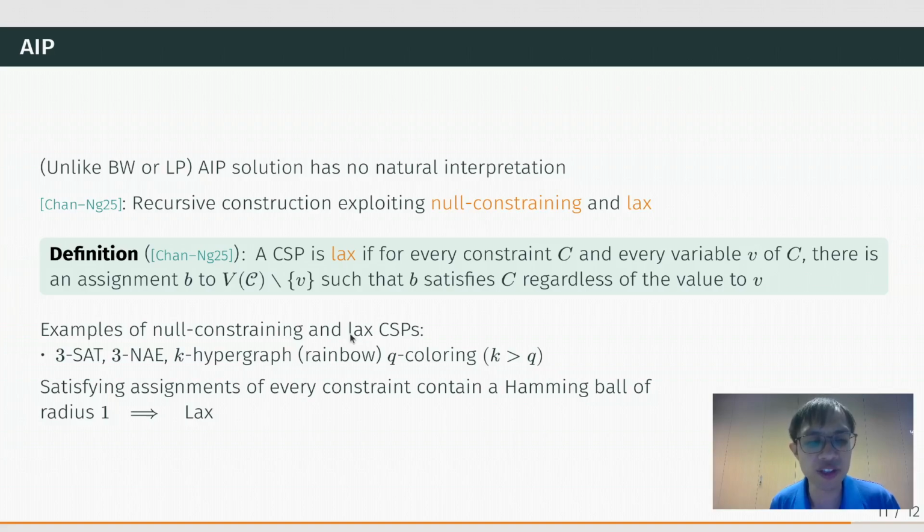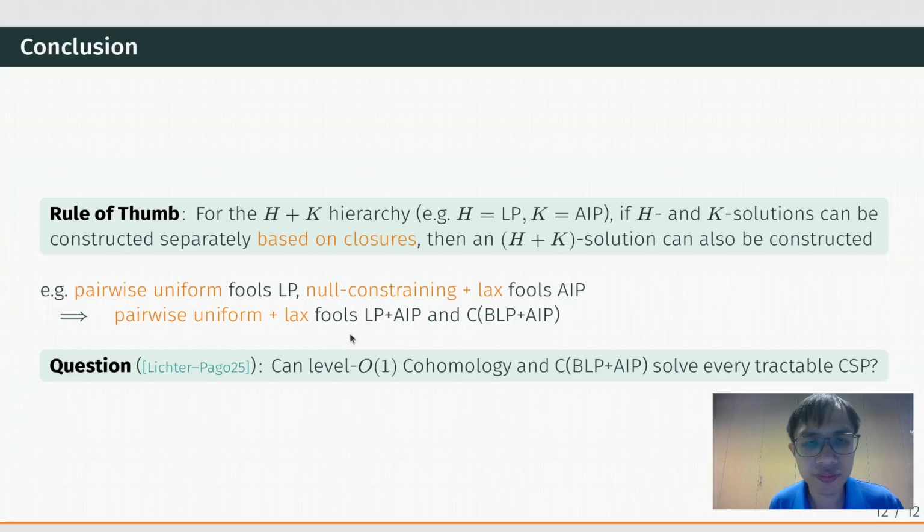These include free set, free not all equal, hypergraph coloring with more variables per constraint than colors, as well as the rainbow coloring variant of this problem. So, our ARP lower bounds apply to these CSPs. A simple sufficient condition for lax is that the satisfying assignments of every constraint contain a Hamming ball of radius 1. For details of our ARP lower bounds, please see our paper.